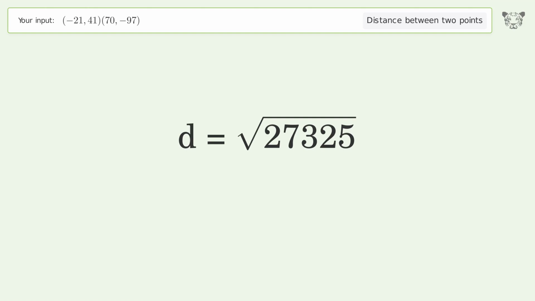And so the distance between the 2 points is the square root of 27,325, or 165.303.